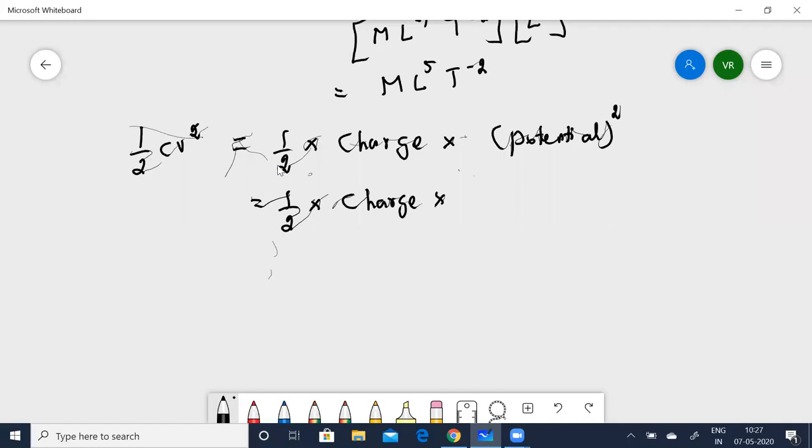Now potential can be written as work by charge, right? So charge and charge cancel. The result is half into work. So it is the same as work.